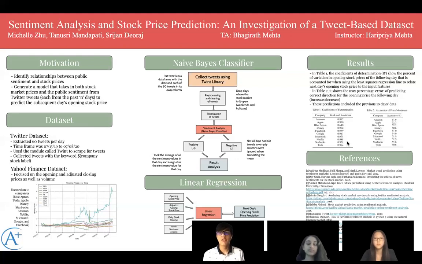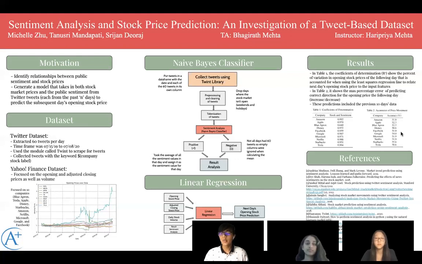However, when we tried to measure whether our model predicted whether the stock price went up or down, we found out that it wasn't very accurate, because if you were to guess whether it went up or down, you have a 50-50 chance. And our model apparently looked like it was guessing the entire time, because it was very close to 50%. This can be attributed to the fact that Twitter data can be very noisy and not very representative of public opinion and how stock prices move.